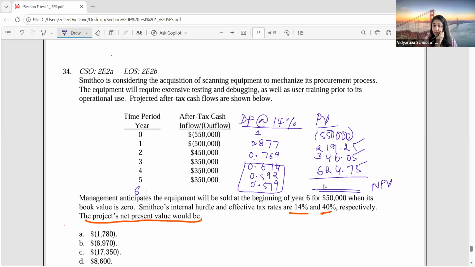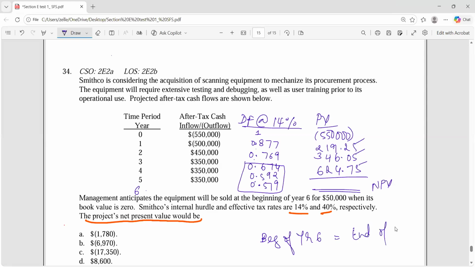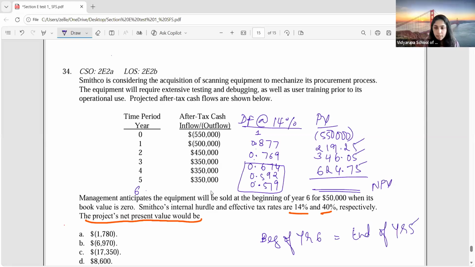Management anticipates that it will be sold at the beginning of year 6. So beginning of year 6 is nothing but end of year 5, yes or no? Yes, ma'am. So that means I will have to take into consideration in year 5 this.